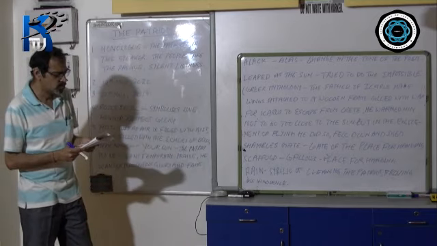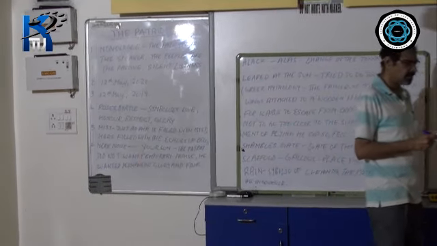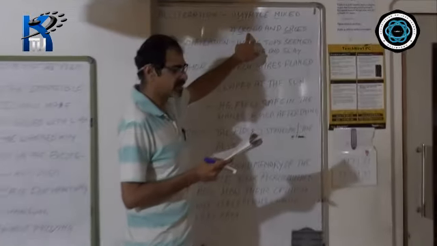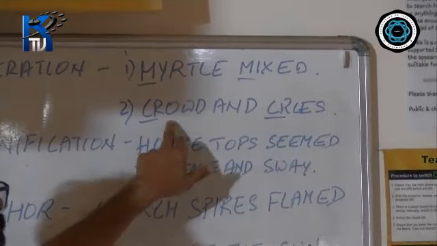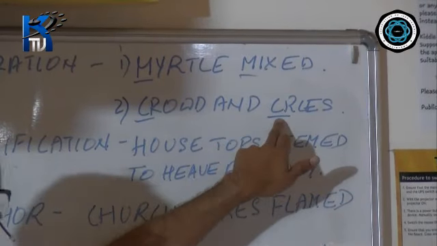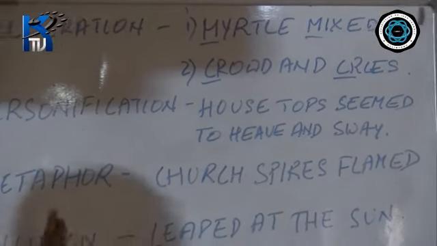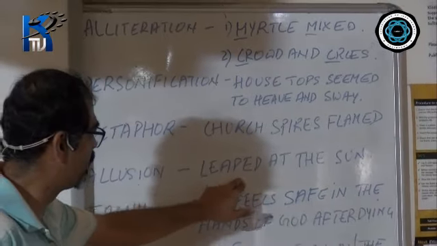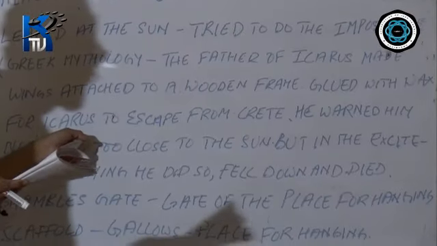Now, in these two stanzas, second and third, you also have some figures of speech. Look at the second stanza, second line: crowd and cries, repetition of the C sound, therefore alliteration. Now see, leaped at the sun. I told you that there is a story behind this phrase of Icarus.